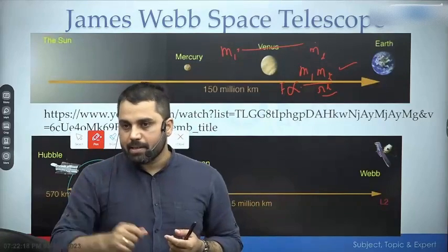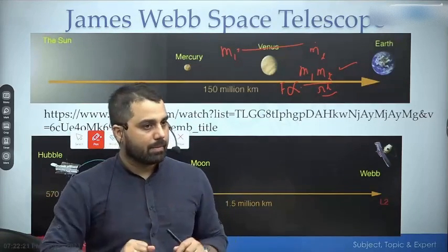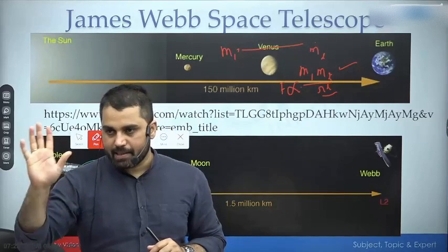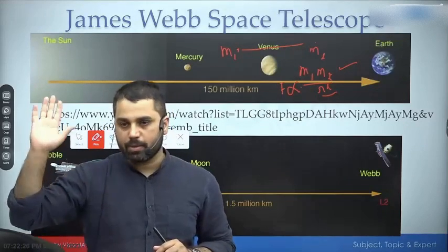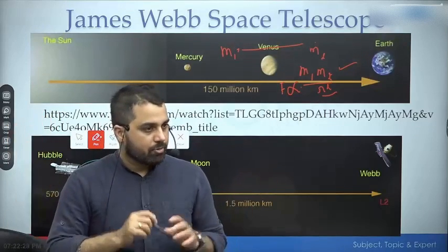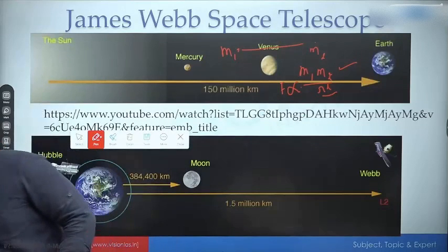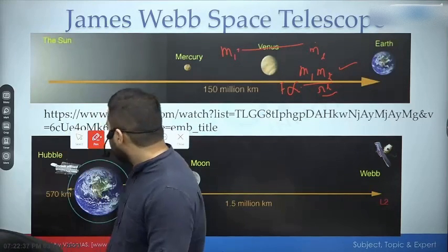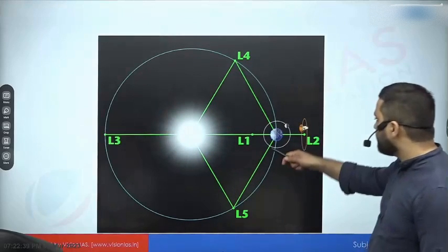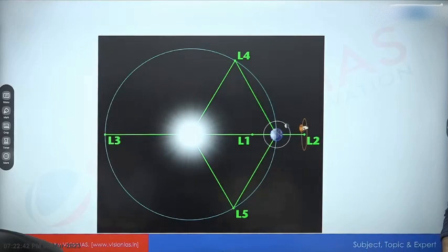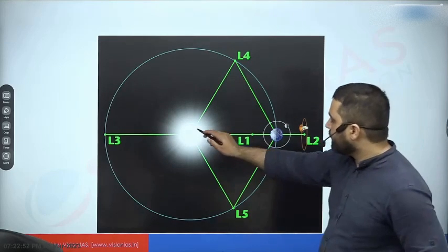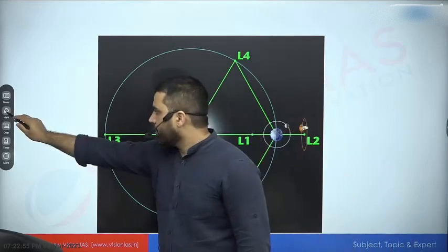So Lagrange came to a conclusion that in general stable orbits will not be found, with one exception, and that exception is that जो third object है वो बहुत small होना चाहिए compared to the two larger objects. जो आपका third object है, that should be very very small, and in that case Lagrange was able to show that in such cases I can find 5 special points, and around these 5 special points the required centripetal force will come from the combined gravitational effect of the two larger objects. जैसे imagine a system including Sun and including Earth.